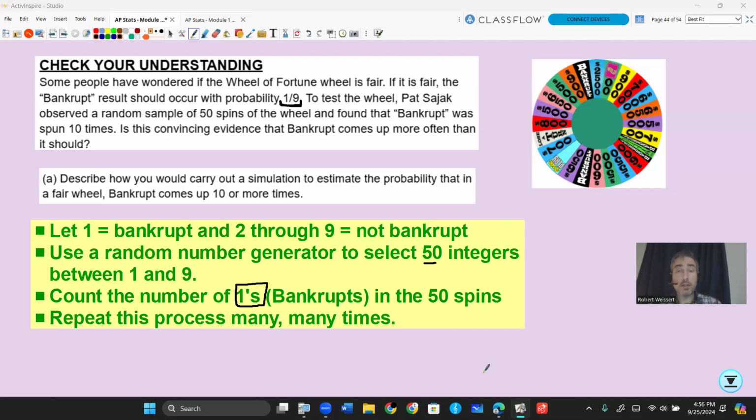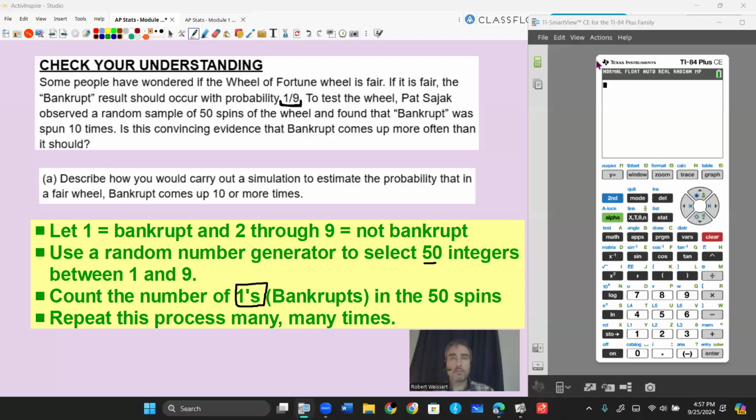Let me show you on a calculator how I would do that. To do this on a calculator, we're going to go to math again. We're going to go to prob, and we're going to go to randint. And once again, we can have the same number repeated. So if we get bankrupt 5 times in a row, then you get 5 ones.